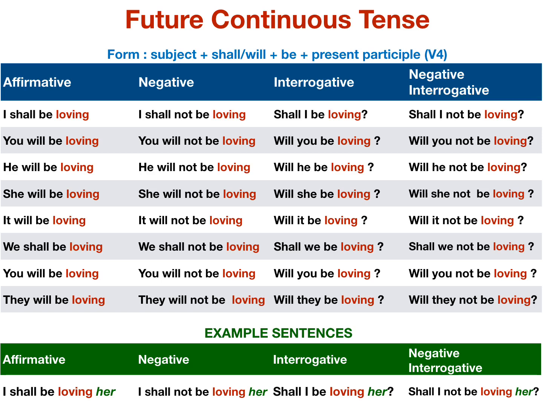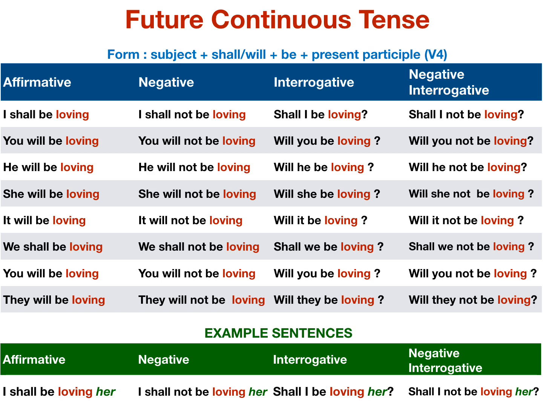Future continuous tense. Subject plus shall or will plus be plus V4. I shall be loving. I shall not be loving. Shall I be loving? Shall I not be loving? You will be loving. You will not be loving. Will you be loving? Will you not be loving? He will be loving. He will not be loving. Will he be loving? Will he not be loving? She will be loving. She will not be loving. Will she be loving? Will she not be loving?